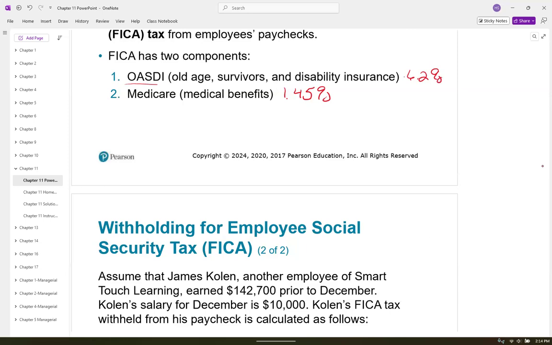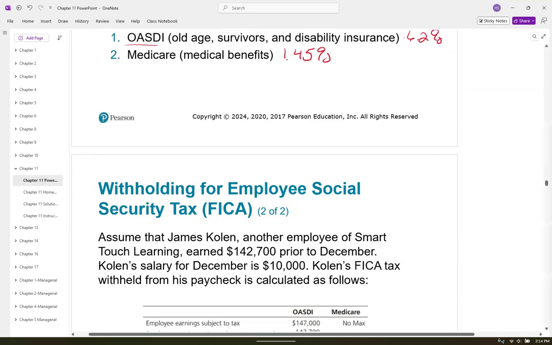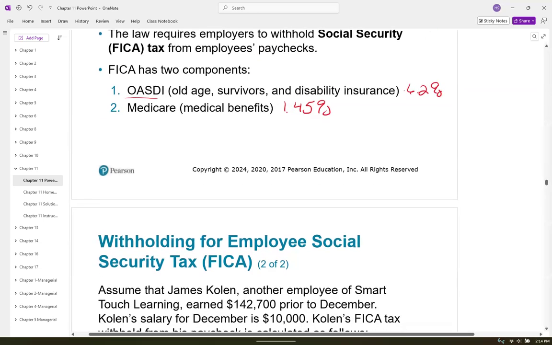So that's going to be different. It's going to change. And I believe this problem is not using the current one because these textbooks are always a little bit behind, but there is a cap on the 6.2% up to a certain amount. Like I said, it's currently right now $176,000. So what that means is once you hit that point, you don't have to pay any more OASDI tax, but you do have to pay Medicare. Doesn't matter how much you make, you're going to pay the Medicare tax on every dollar that you make.